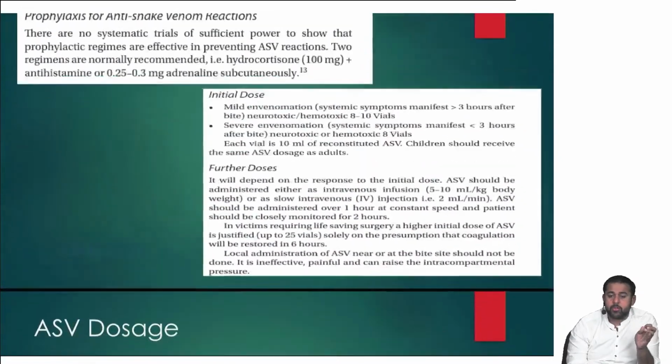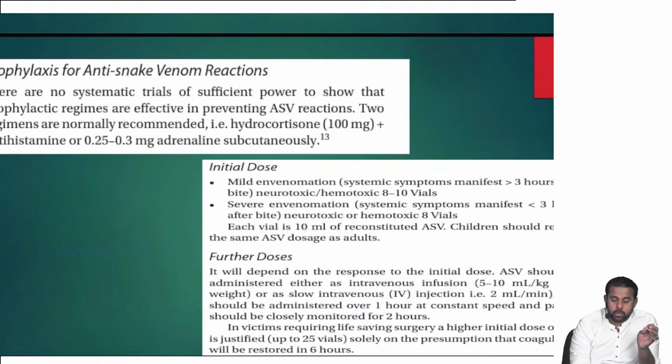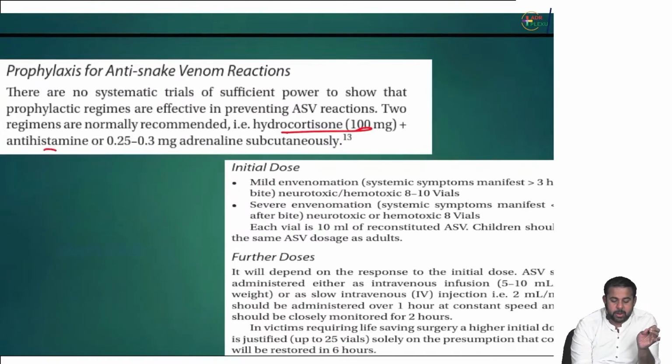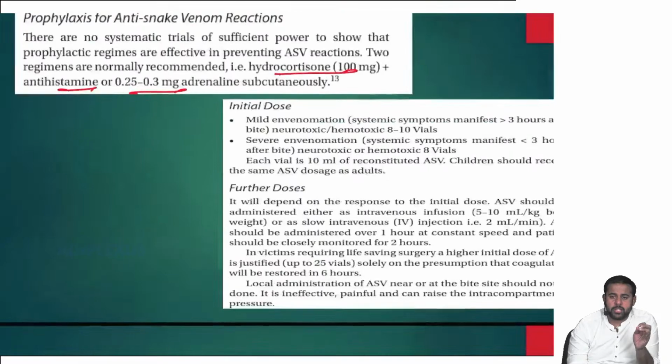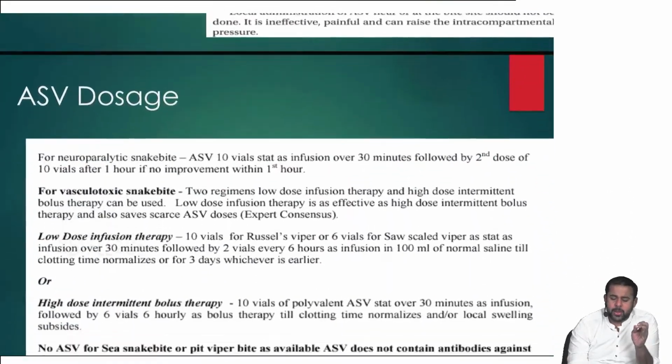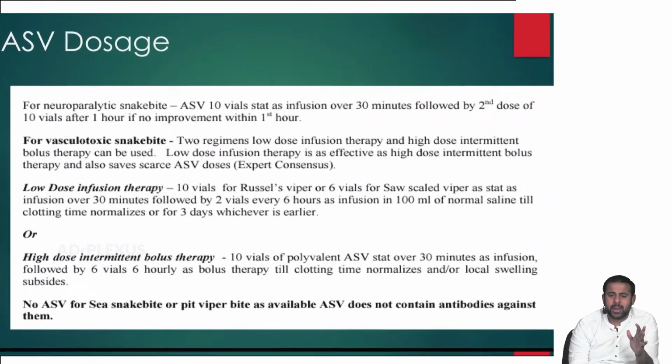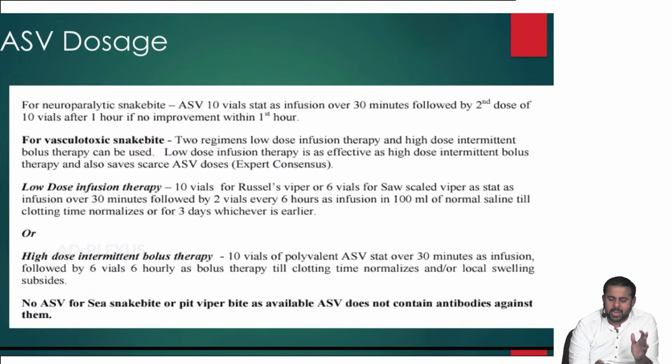Then what is the dose you give? Any prophylactic you give? Prophylactic you usually give hydrocortisone 100 mg and an antihistamine, or 0.25 to 0.3 mg adrenaline subcutaneously. Then very important, what is the ASV dosage? For neuroparalytic snake bite, ASV 10 vials start as infusion over 30 minutes, followed by a second dose of 10 vials after 1 hour if no improvement within 1 hour.